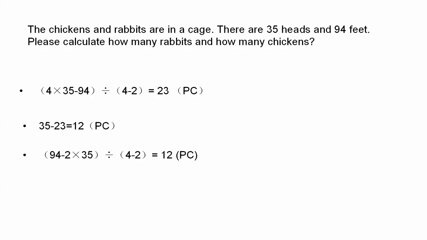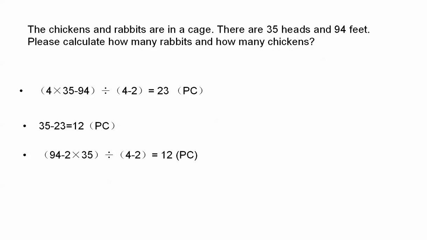It means that we can assume that all animals are chickens. And 2 multiplied by 13.5 is 17. And 19.4 minus 17 is the gap between all chickens and the actual feet, and then they should have some rabbits. And the unit gap is still 2, so we divide it by 2, we can get 12.